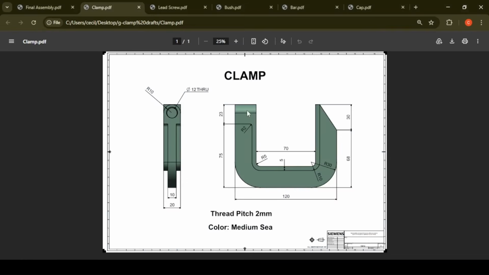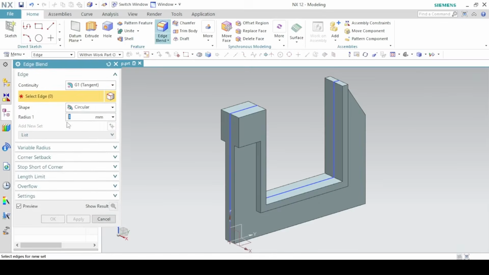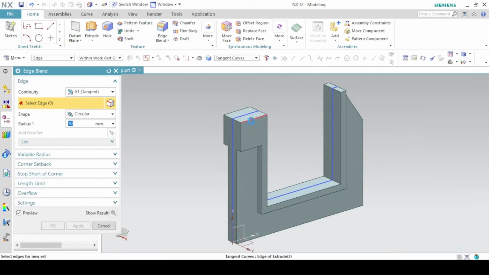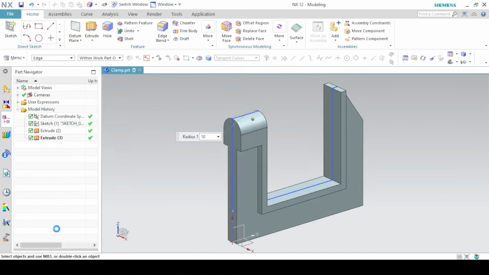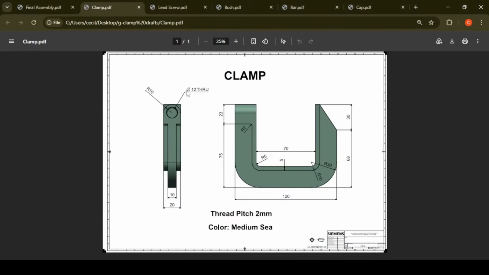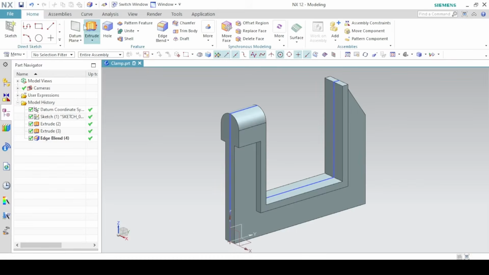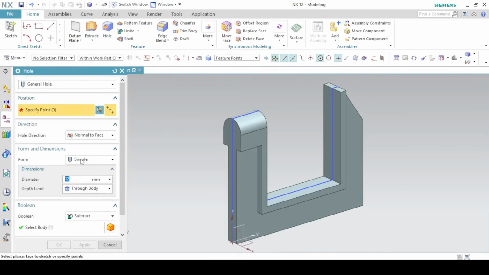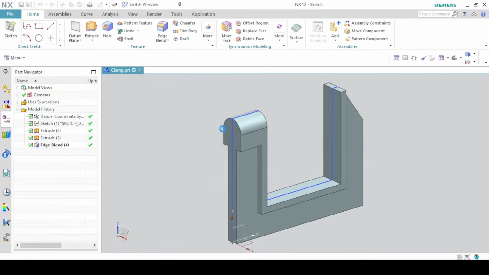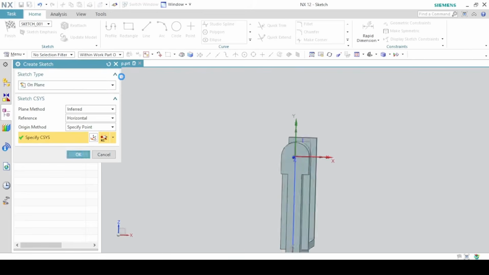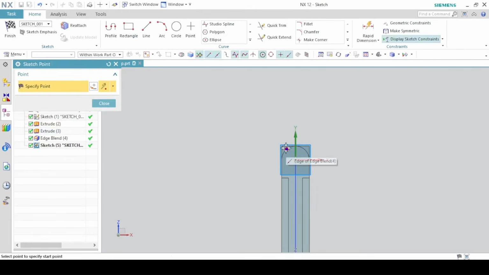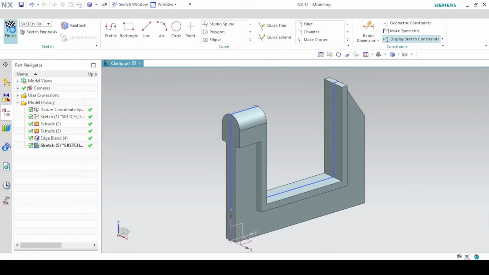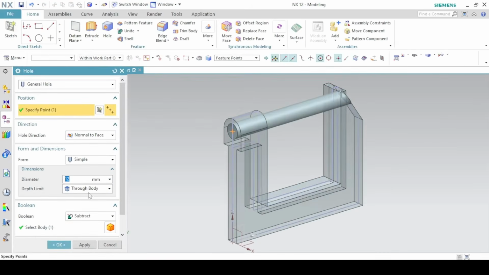Next, we round this face. It has a radius of 10 millimeters, so edge blend, radius of 10. Click on this edge and this edge. Okay. Then we add a hole of diameter 12 millimeters. So hole feature, a simple hole of diameter 12, sketch section on this face. Now with the sketch point tool, place the point on the center of this arc. Set the depth limit until next. Okay.